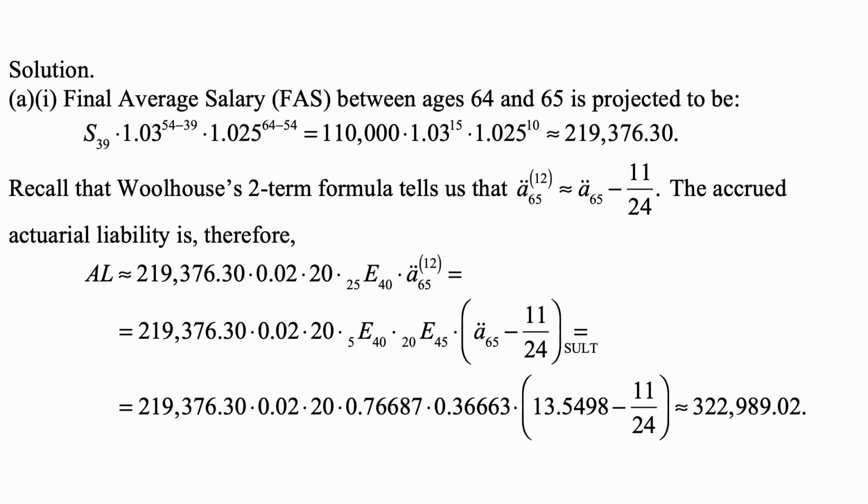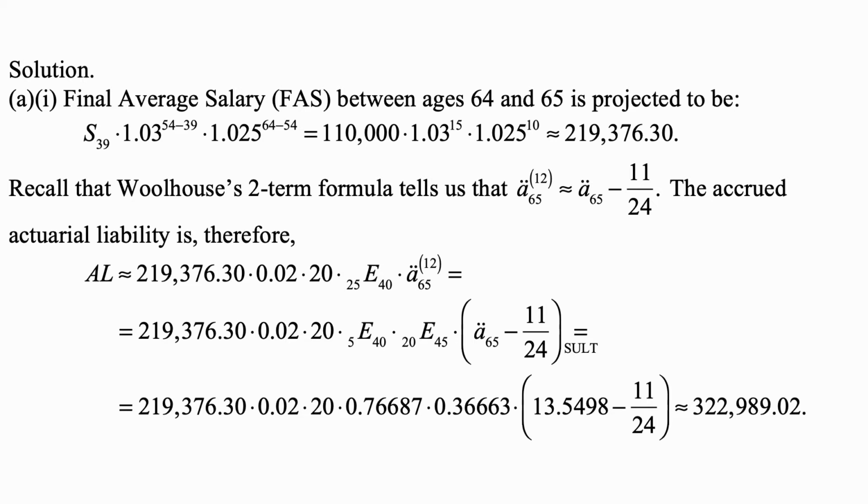The final average salary, or FAS, between ages 64 and 65 is projected to be S39 times 1.03 to the 54 minus 39 times 1.025 to the 64 minus 54, because the rate of increase of salary changes from 3% to 2.5%. This is equal to 110,000 times 1.03 to the 15th times 1.025 to the 10th. That's approximately 291,376.30.